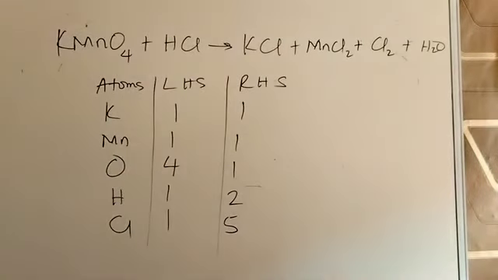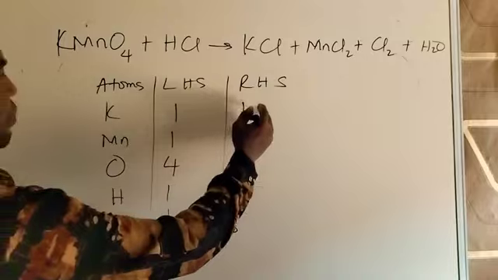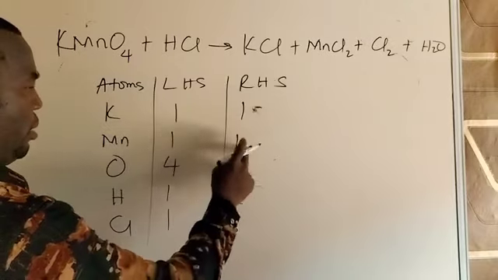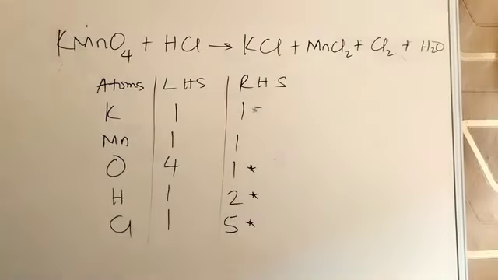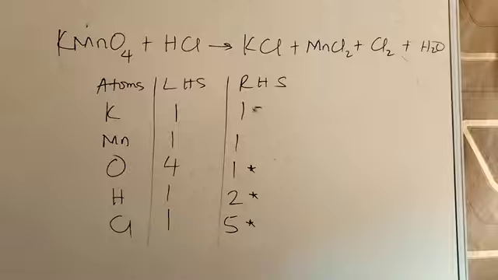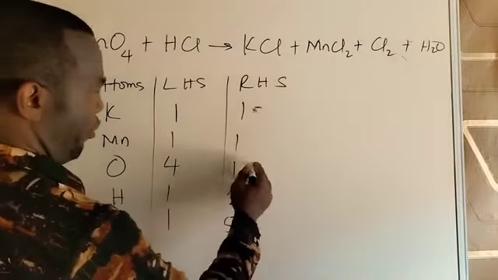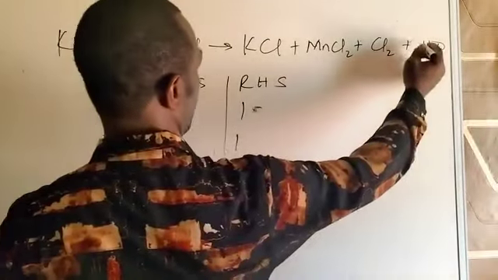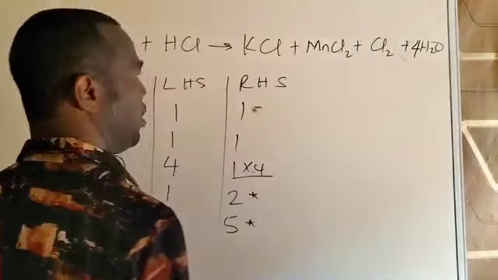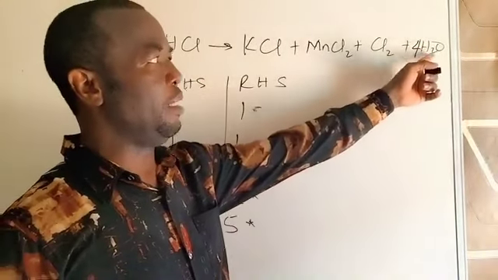So having done that, we'll now start balancing the equation. If you look at the equation, you see that potassium appears balanced, manganese balanced, oxygen unbalanced, hydrogen unbalanced, chlorine unbalanced. So the last 3 elements are not balanced. I can start with oxygen, I can start with hydrogen, I can start with chlorine. Okay, let's start with oxygen. We multiply this side by 4. That's the right hand side. We locate oxygen. Oxygen is found in water. We put 4 in front of water. And that will make hydrogen become 8 as well.